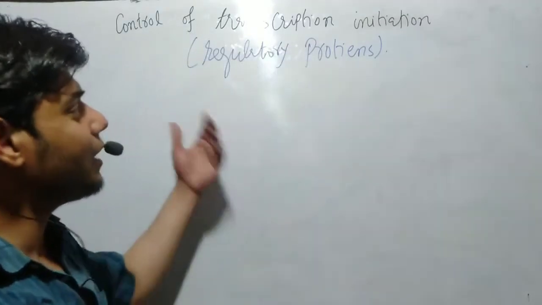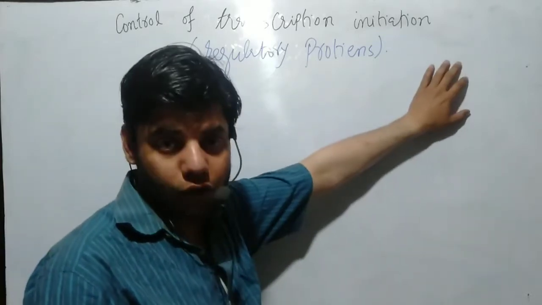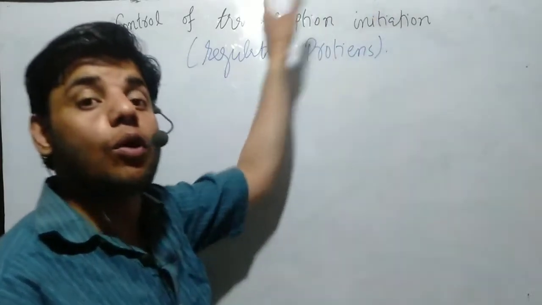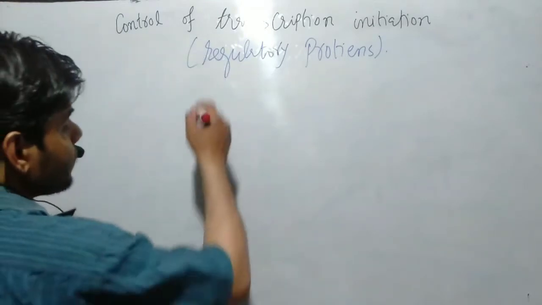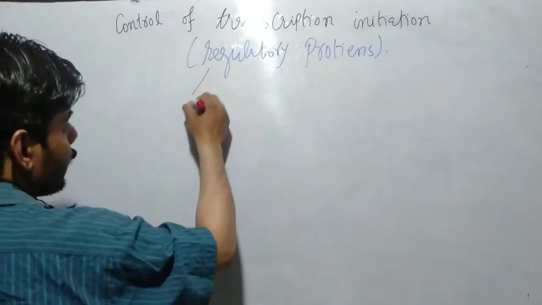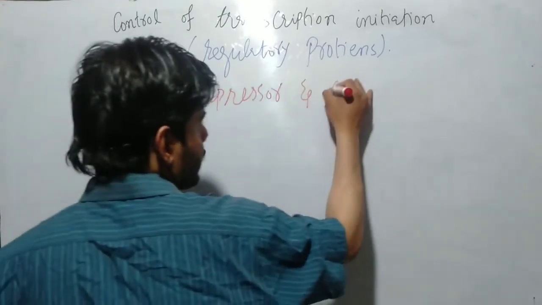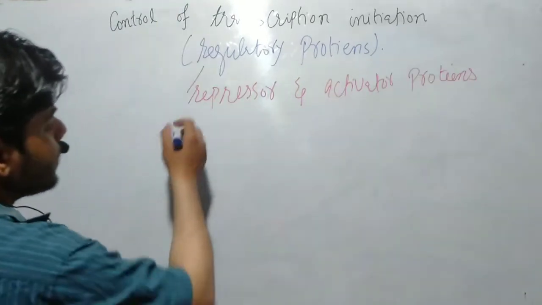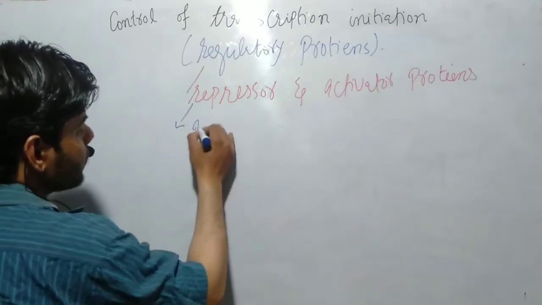And there are some other regulatory proteins which are needed to stop the process of transcription, and we call those repressor proteins. So regulatory proteins are repressor proteins and activator proteins.